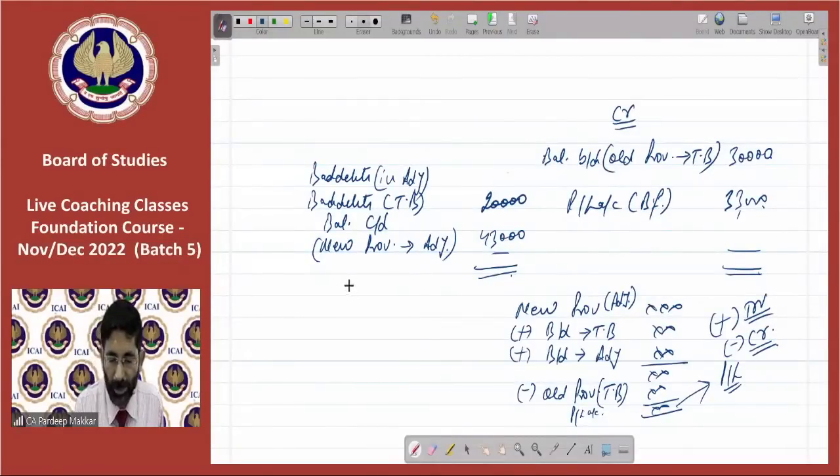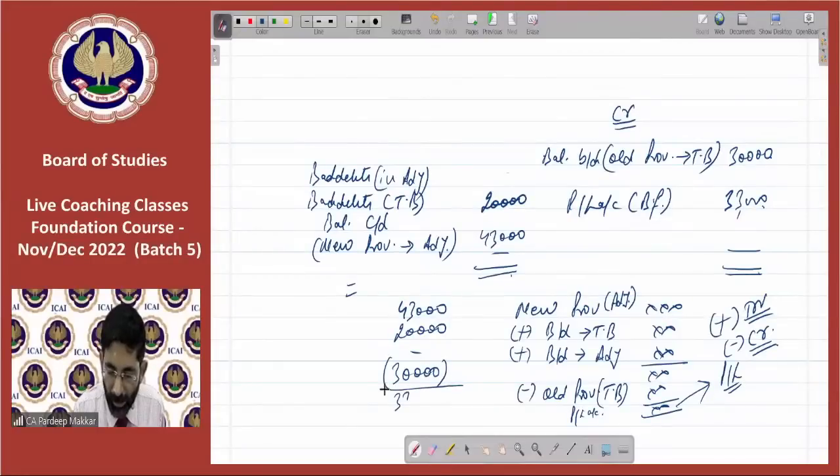So in the given case, if you will see, new provision is how much? New provision is 43,000 rupees. Plus bad debts given in trial balance, that is 20,000 rupees. No bad debts are given in adjustment, minus old provision, that is 30,000. After deducting this, you will get 33,000. So this is positive, hence debited to P&L account.